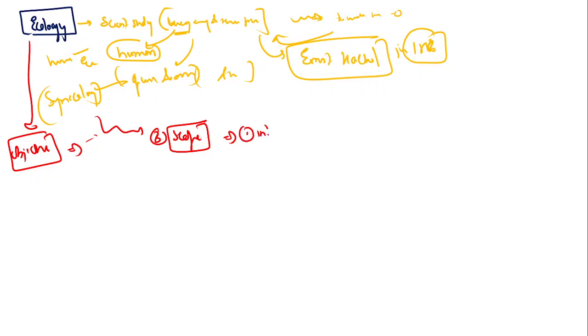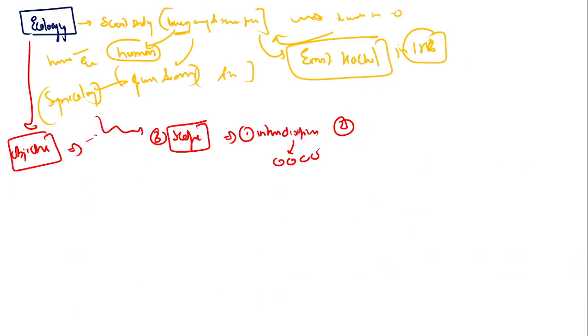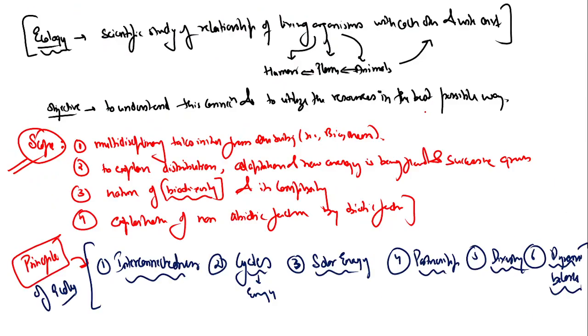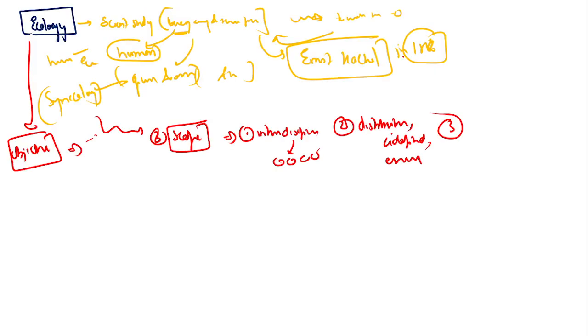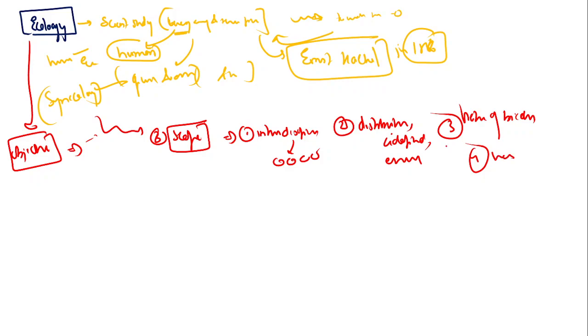So first you'll talk about how this scope is very interdisciplinary in nature. It includes all subjects. Second, you will talk about distribution and adaptation. You'll say how species or living beings are distributed, adapted, how energy flow is happening. Third will be about the nature of biodiversity. Fourth will be about exploitation of non-biotic factors. And from here we will understand that scope is done, objective is done.